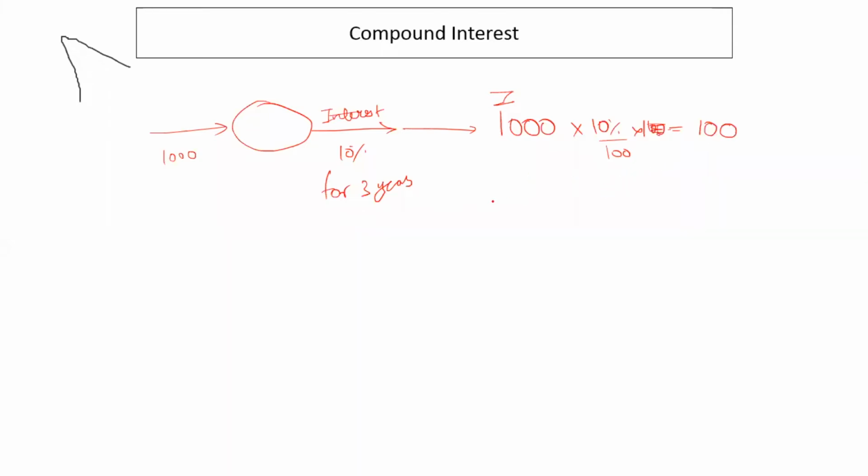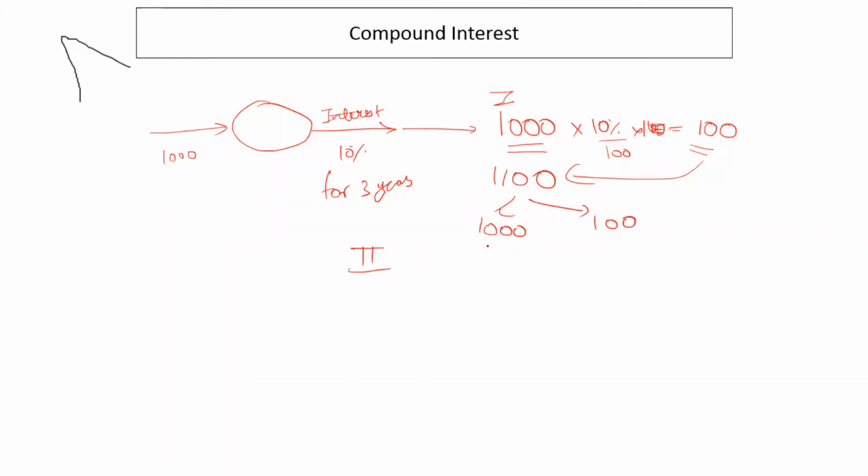In the second year, or let's assume this as our bank account for ease of understanding, and in the bank account you have deposited 1,000 rupees. The bank is giving you an interest of 10% for 3 years, right? So for 3 years, the bank would pay you interest, and after the first year, 100 rupees is accumulated in your bank account. 1,100, right? Which has 1,000 principal and 100 interest.